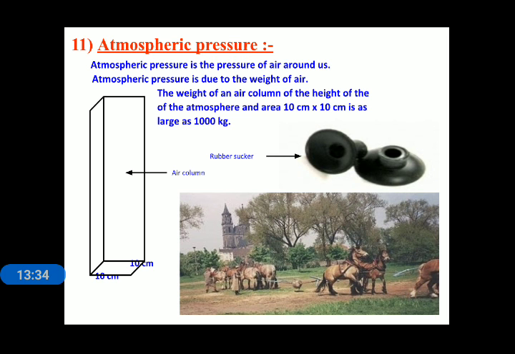The last picture shown to you is an experiment performed by a German scientist, in which he took two hemispheres of iron balls, connected them with each other and evacuated the air inside the ball. And when horses tried to detach that ball, they were not able to do that. Why? Because of the atmospheric pressure, there is so much pressure around that ball, and they could not detach it. So that is the concept of atmospheric pressure.